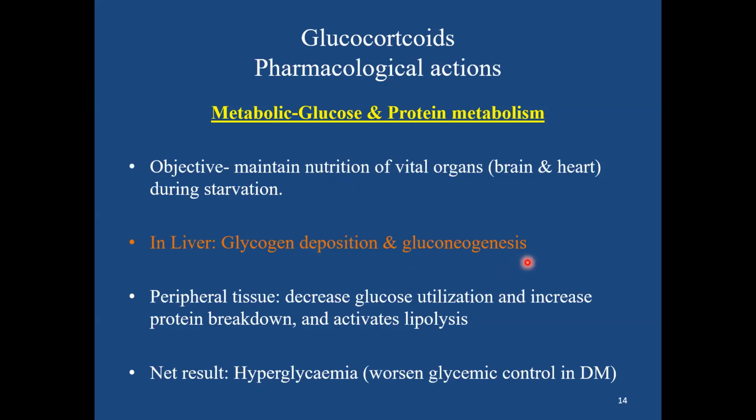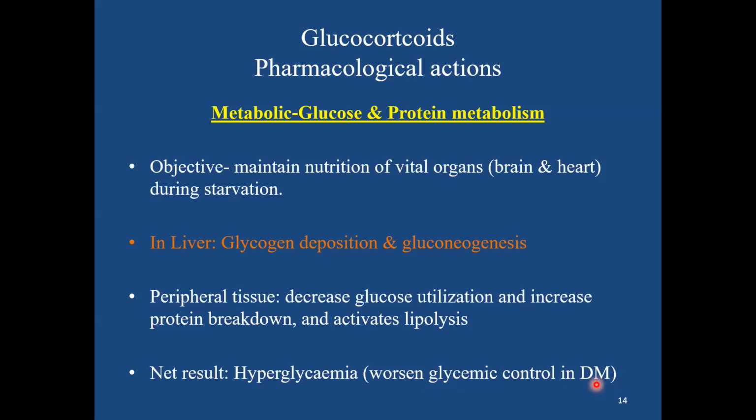Glucocorticoids are also responsible for expressing the glucose synthesis pathway enzymes, that is glucose 6 phosphatase, which is responsible for gluconeogenesis. The net effect of this at the level of circulation is increased blood sugar level, that is hyperglycemia.